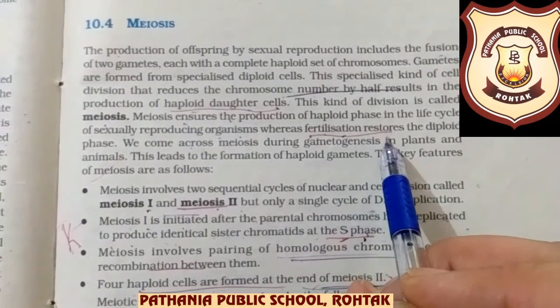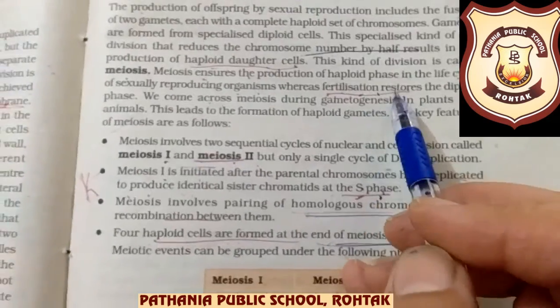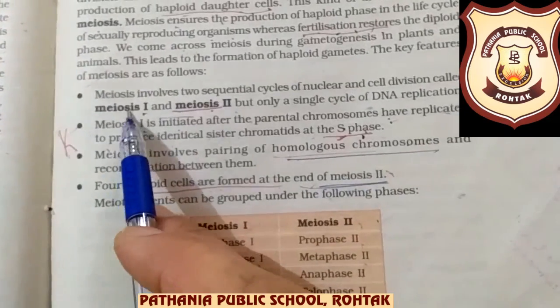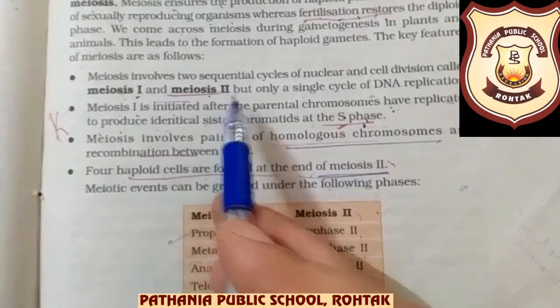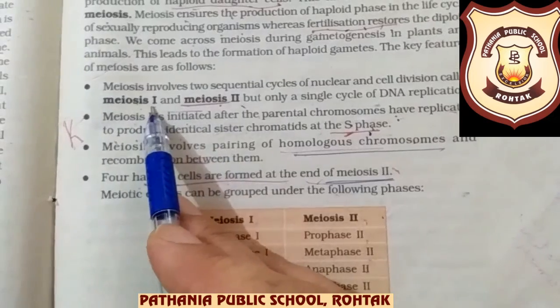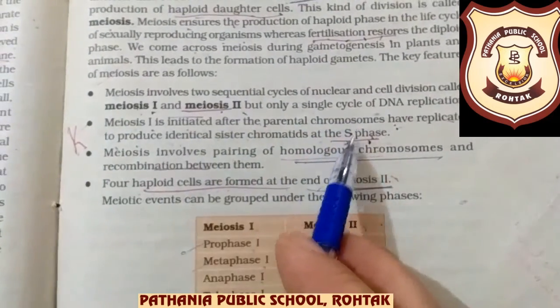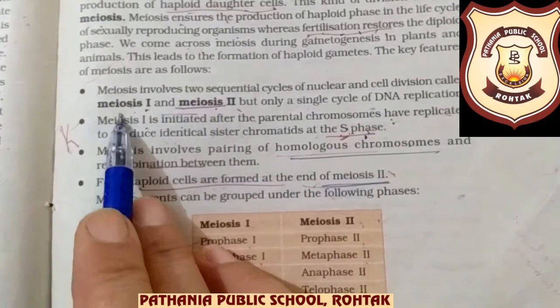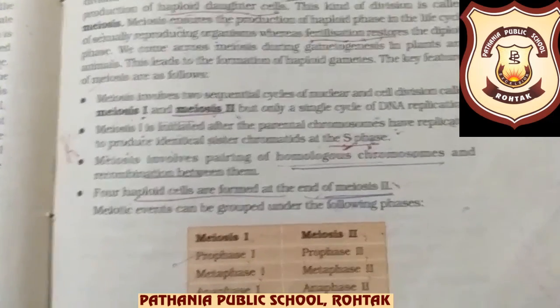And haploid daughter cells are actually the gametes, which undergo fertilization after that and restore the same number of chromosomes as is present in the parent cell. It is written here. Now this meiosis is completed in the meiosis 1 stage and the meiosis 2 stage. Okay. And the meiosis 1 stage comes after the S phase.